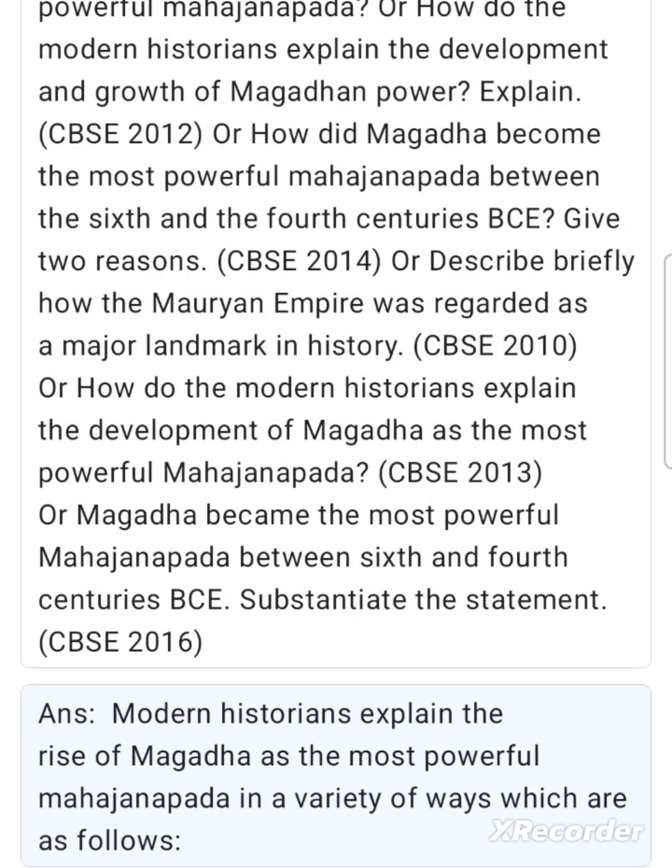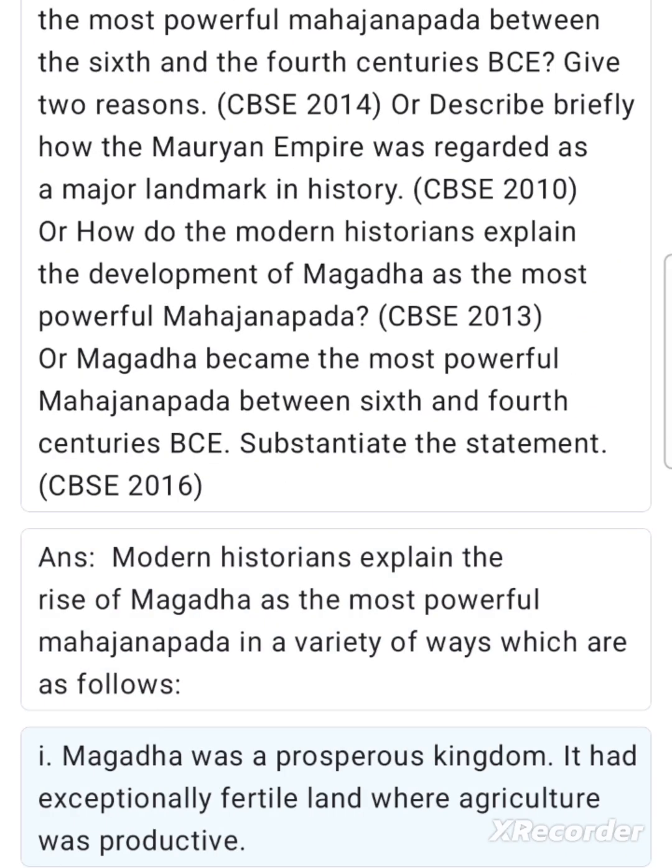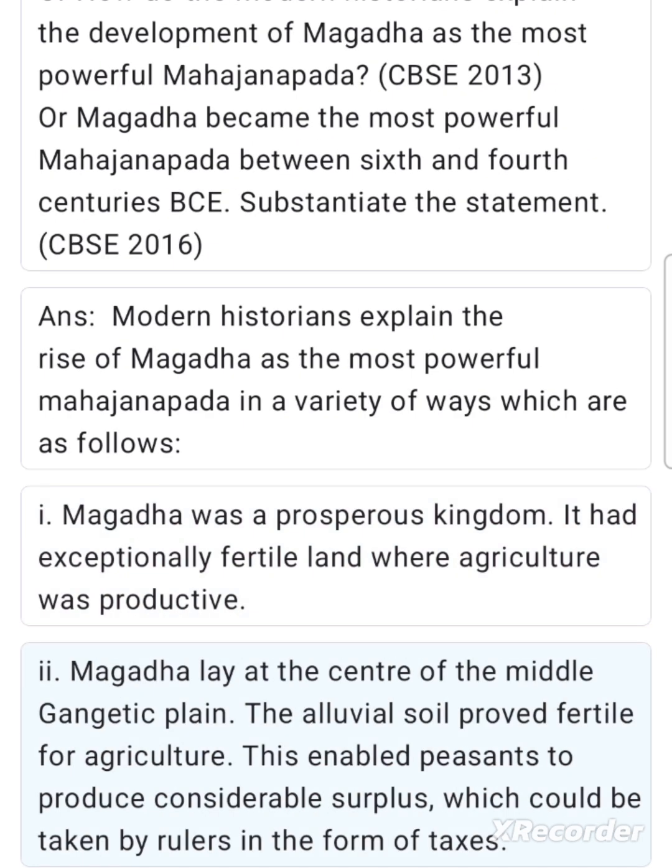Ans. Modern historians explain the rise of Magadha as the most powerful Mahajanapada in a variety of ways, which are as follows. I. Magadha was a prosperous kingdom. It had exceptionally fertile land where agriculture was productive. II. Magadha lay at the center of the middle Gangetic plain. The alluvial soil proved fertile for agriculture. This enabled peasants to produce considerable surplus, which could be taken by rulers in the form of taxes.